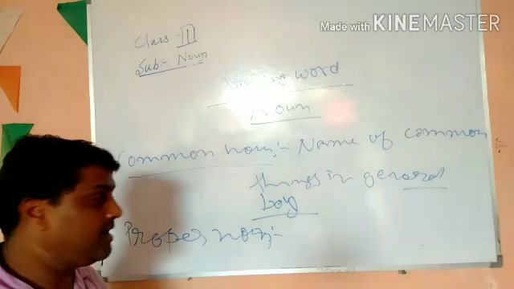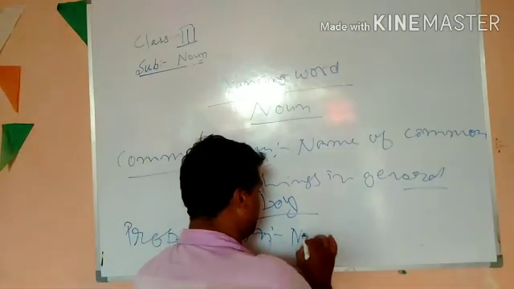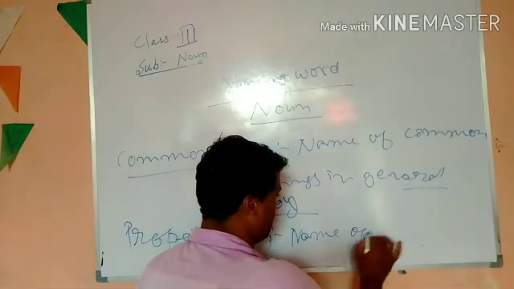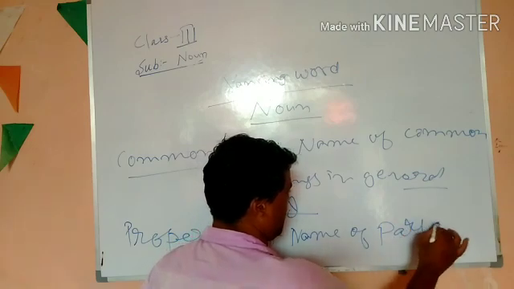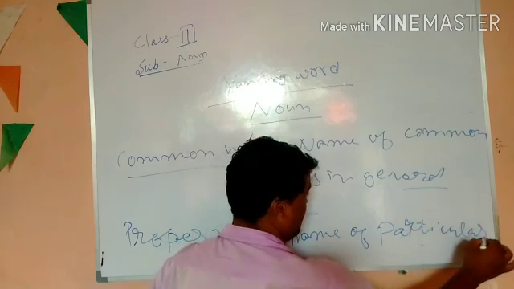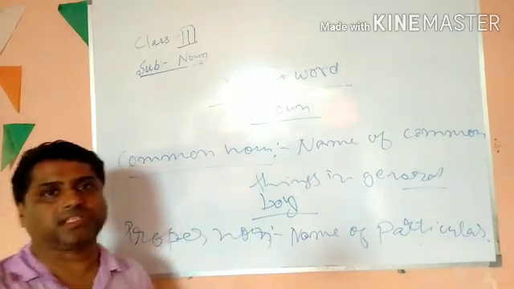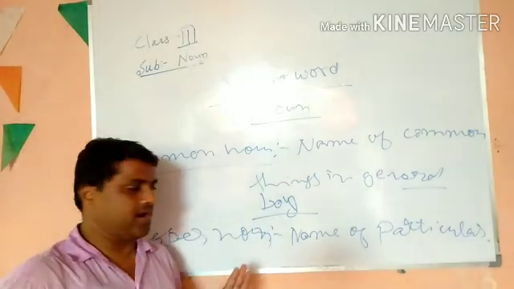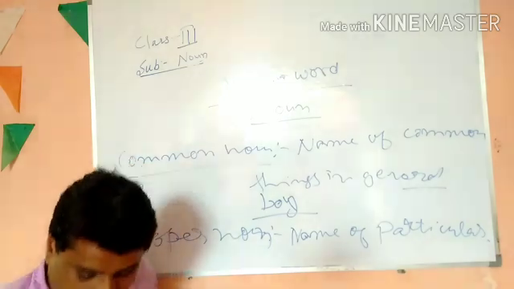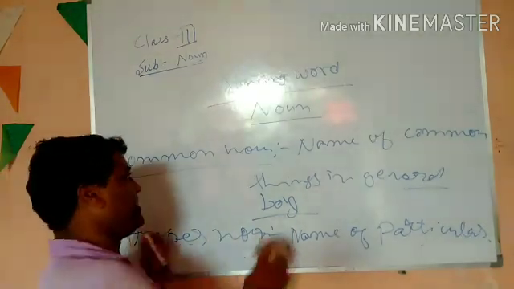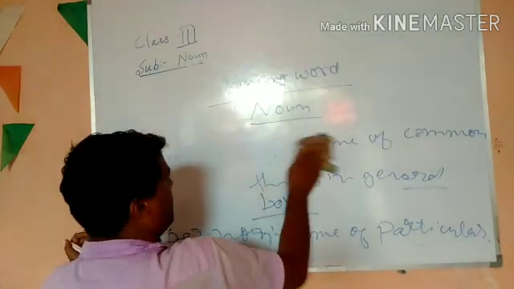Name of particular things. Name of particular things in particular. Name of particular things, animals, place, and all these things are known as proper noun. Okay. Now we will see what is collective noun and what are the other forms of noun.